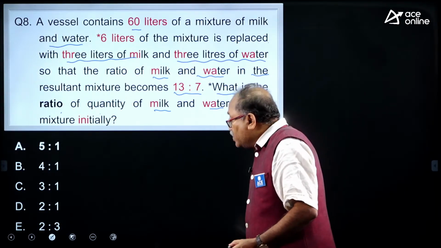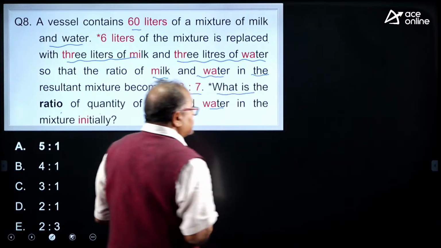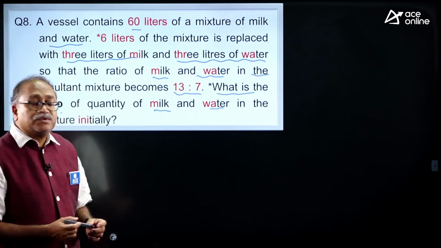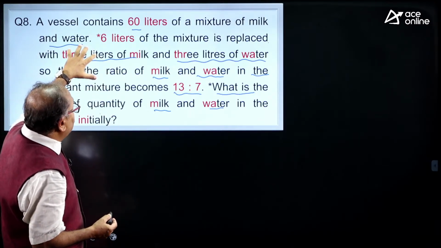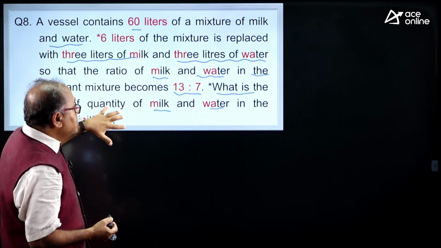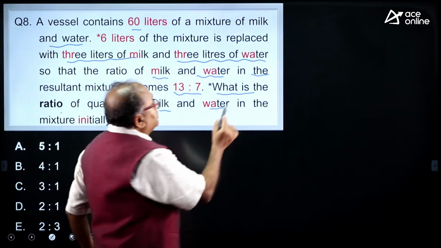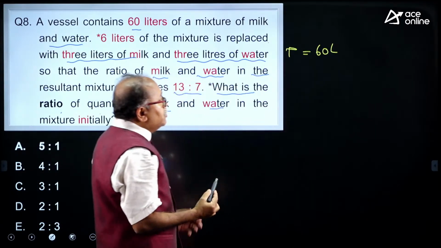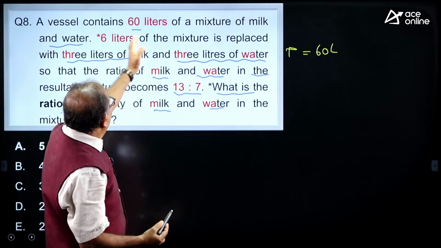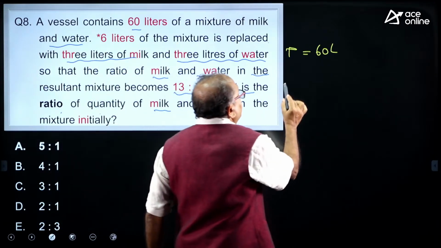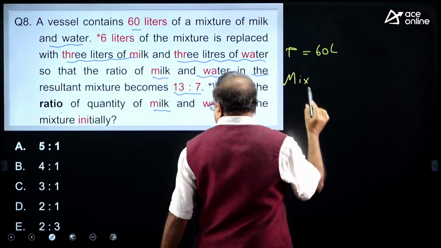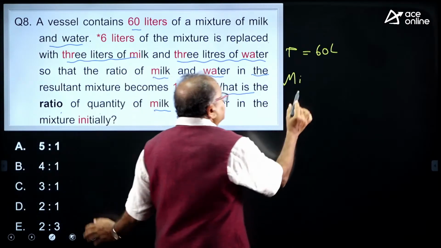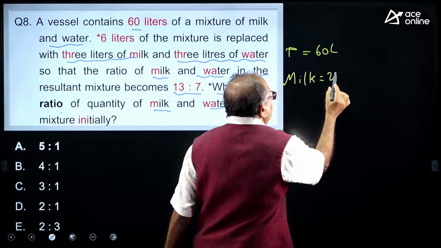Shall I give you a start on how to approach this question? I will consider the total to be 60 liters. When you are taking out milk, how much milk is there, I do not know. So here you need to consider the milk as x liters.